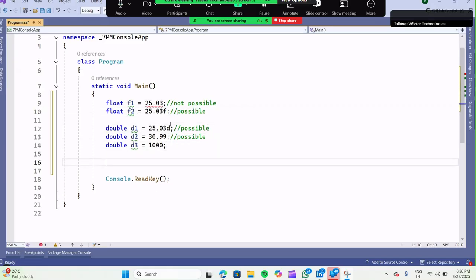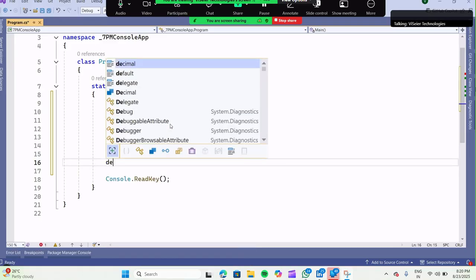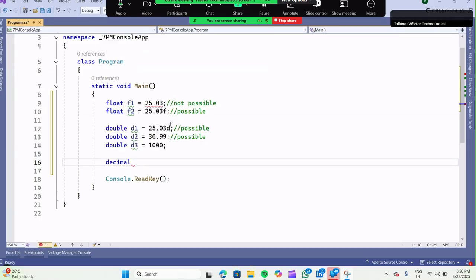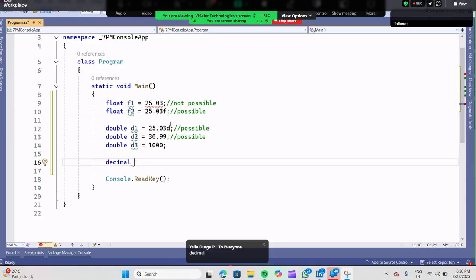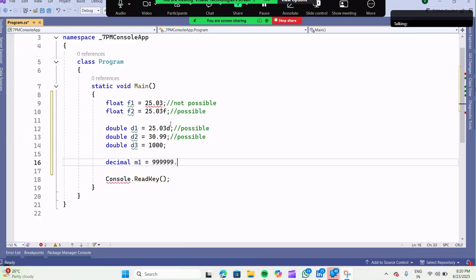Next, in the same floating types family, one more data type. What is that? We call it decimal. Okay, M1 is equal to, I am giving a value. It's accepting large numbers. It has more size.